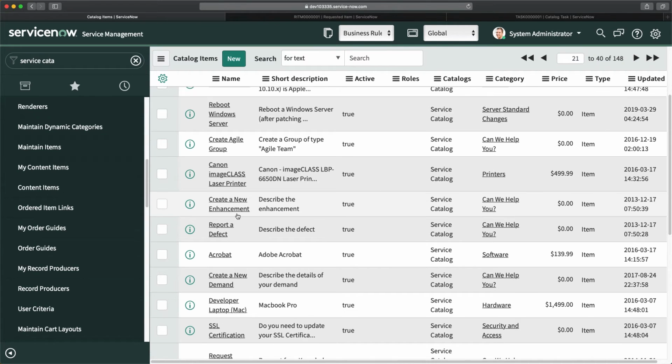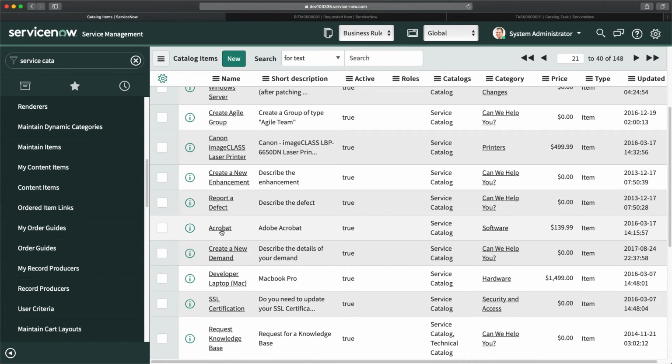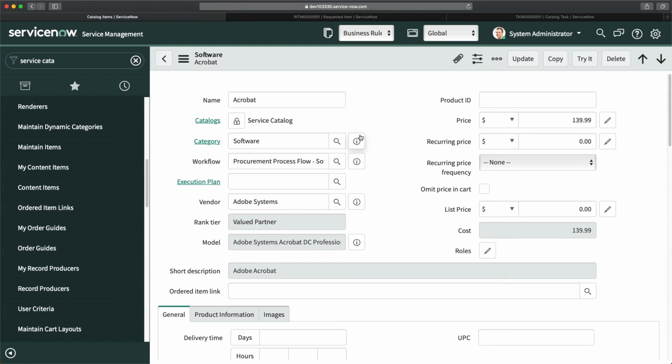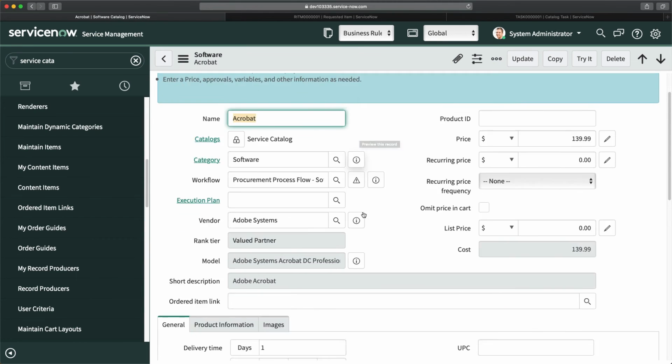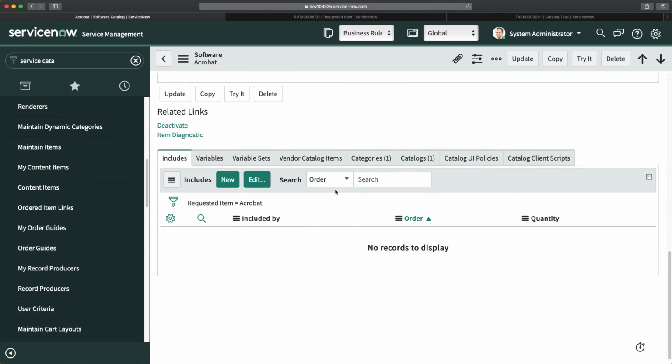Maybe let's see something else. We have this Acrobat. Let's see if I can just create it and how many records it will create. Records means catalog tasks and items.